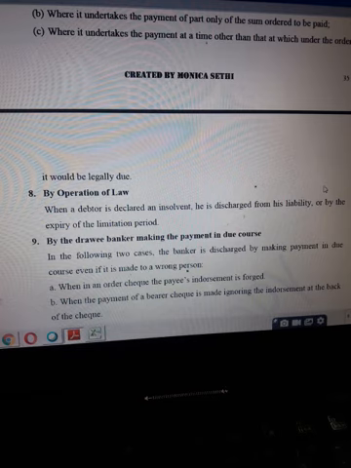Or by operation of law, an instrument can also get discharged by expiry of limitation period. You have heard about time barred debt.